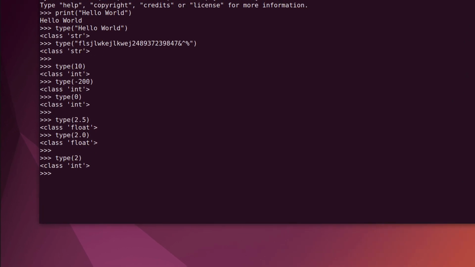So it's not really about the value that is stored there, it's about the notation. If we've got that dot notation, it will become a float. If there is no dot, it's considered an integer data type.